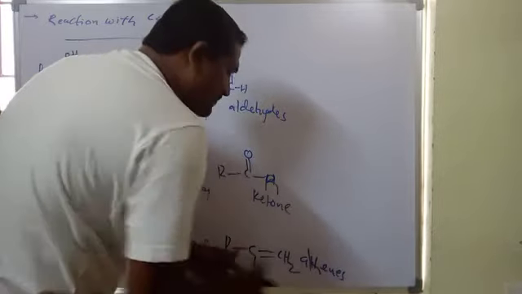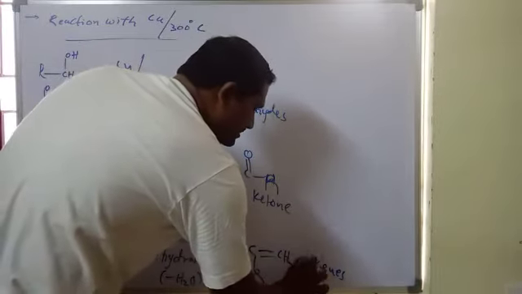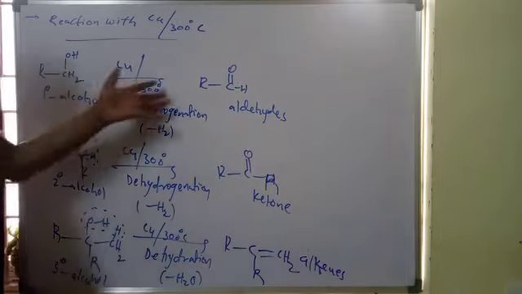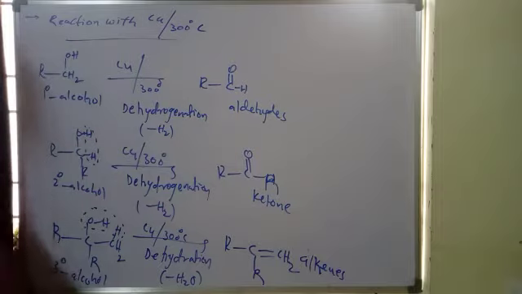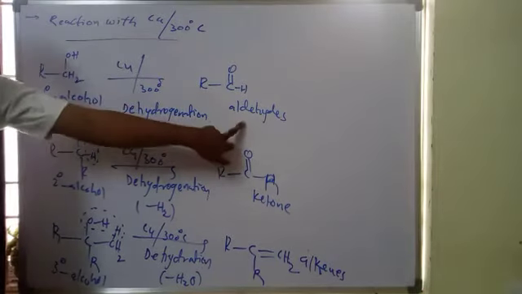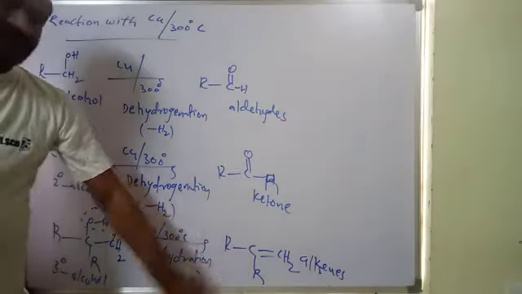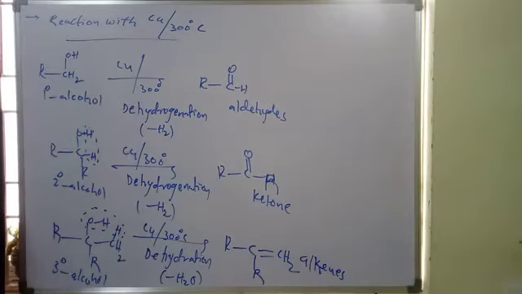Alkenes are the products. Okay, so with the copper, the catalytic oxidation reaction, removal of H2. So in the case of primary alcohols, these are oxidation reactions only. Primary alcohols give aldehydes, secondary alcohols give ketones, and tertiary alcohols give alkenes with the dehydrogenation reactions. That is copper at 300 degrees Celsius.